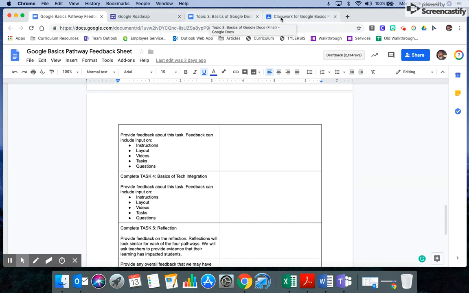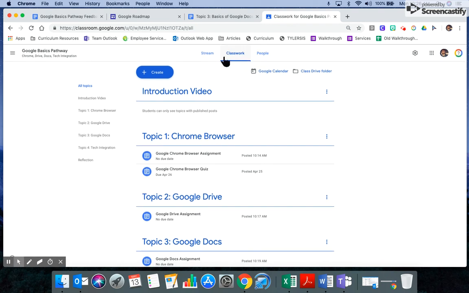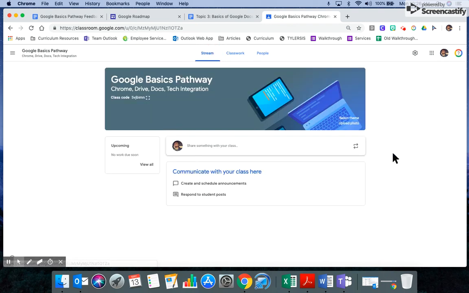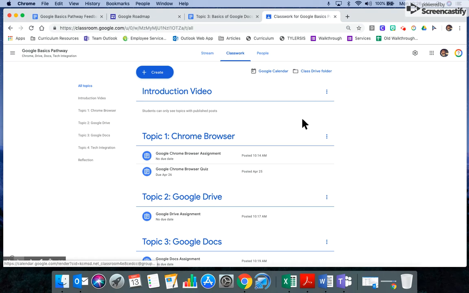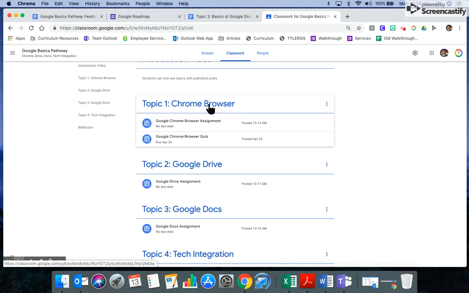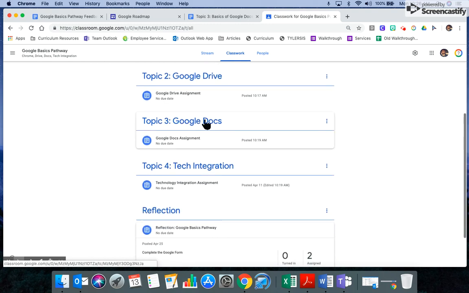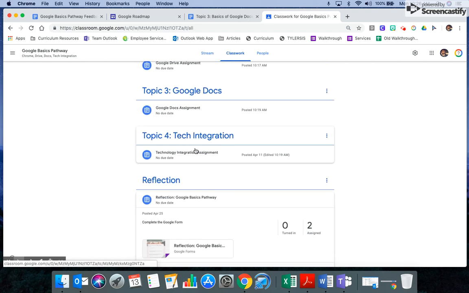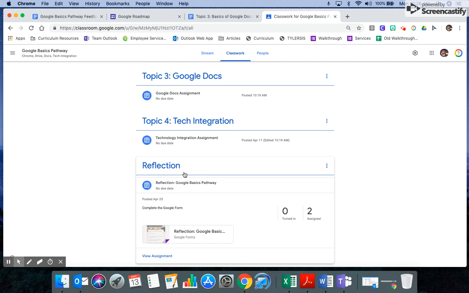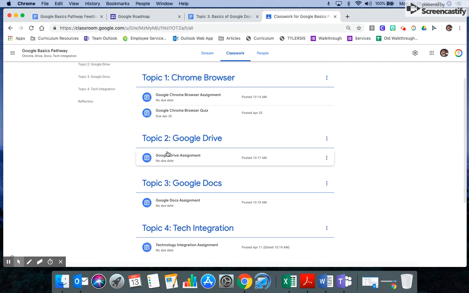Really quick, I want us to look at the Google Classroom so you know how to navigate it if you're not too familiar with Google Classroom. So this is the first page you'll see when you get signed in to the Google Basics pathway after you've added the class with that classroom code. Everything will be laid out in the classwork tab by topics. So in this Google Beginner pathway, we have the Chrome browser, Google Drive, Google Docs, Basics of Tech Integration, and a reflection piece. Under each one of those, you have an assignment.